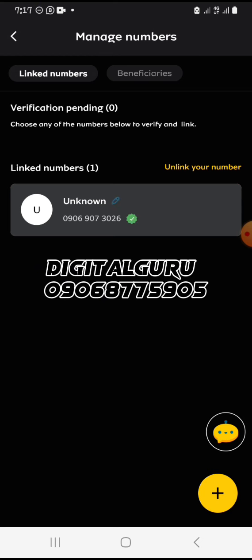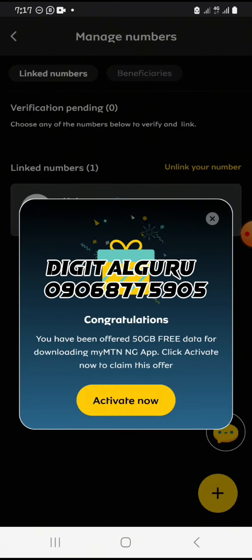This is my third WhatsApp TV. I don't need this 50 gig. If you are seeing this 50 gig data, you can activate it. It's valid for 24 hours. I'm talking about this one, not about the data. This one MTN is giving you naturally for downloading the MTN app. If you activate it at 6 p.m., it will expire at 12 p.m. in the night. They are giving you data that you cannot use finish.